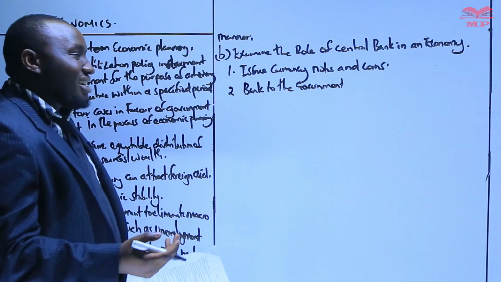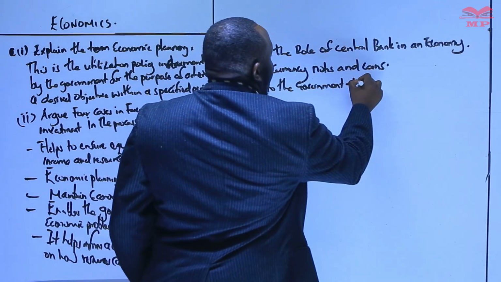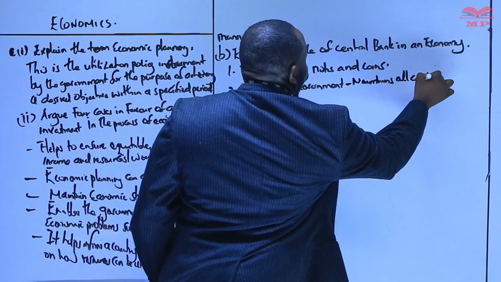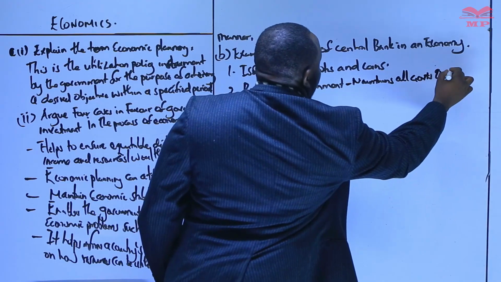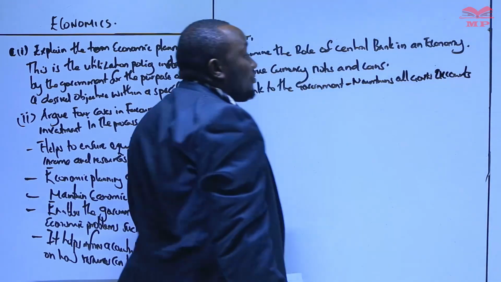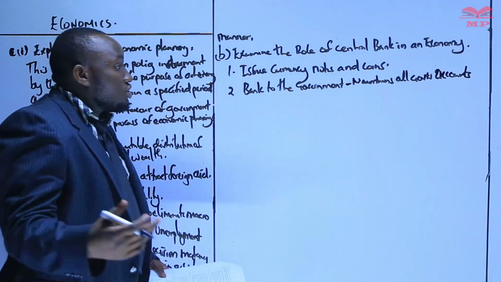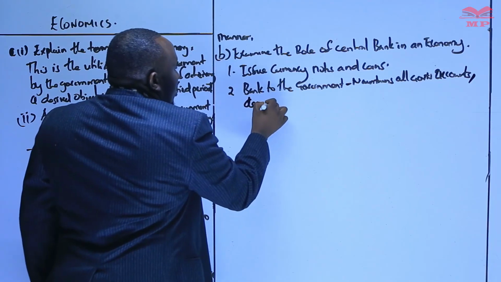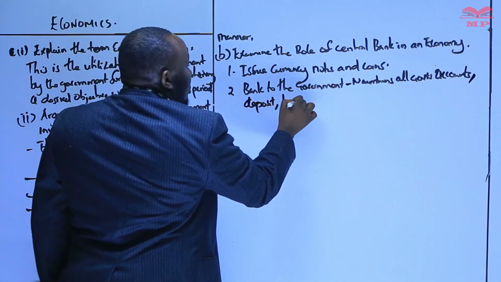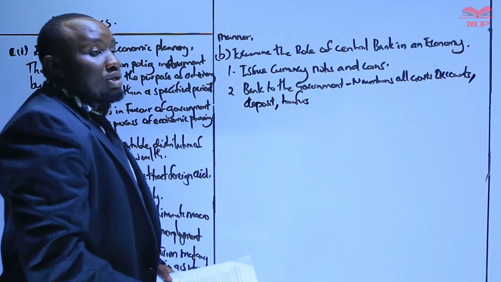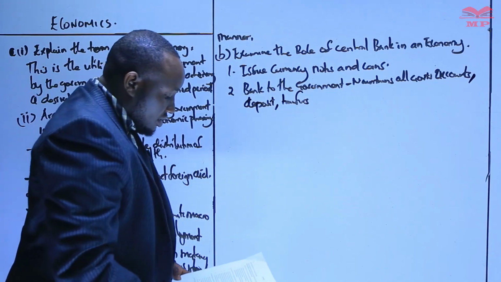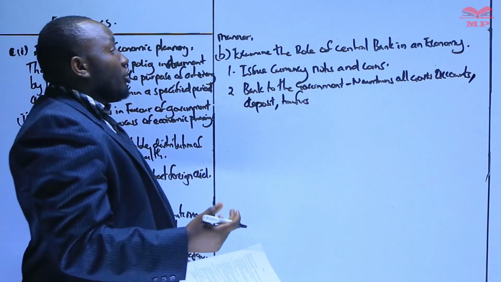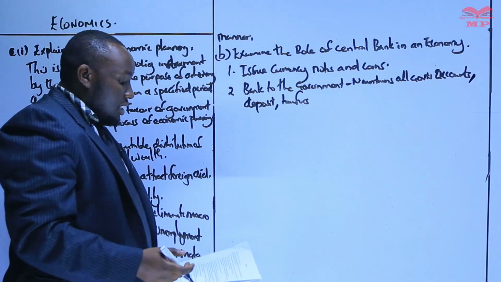It maintains all government accounts: deposits, transfers, etc. So that is the second role of the central bank.